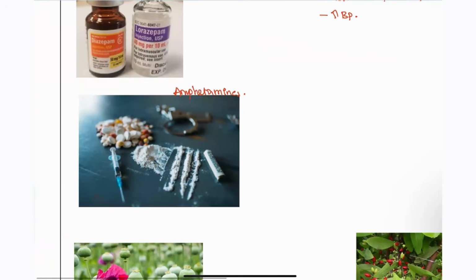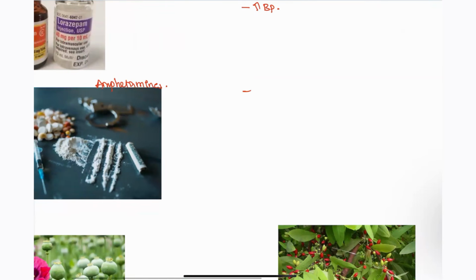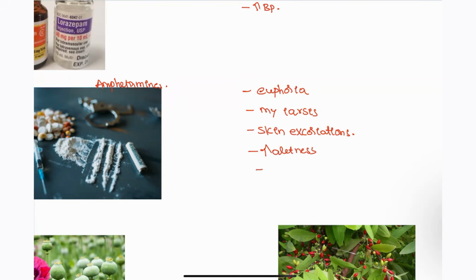Next, coming to the amphetamines here. Okay, in amphetamine patients who are intoxicated, euphoria will be seen. Mydriasis will be seen in this patient, and also skin excoriations, like rubbing themselves, and increased alertness. Okay, increased alertness, sometimes increased BP, will also be seen. And the patient is always going to be in wakefulness, which is seen in patients who are taking the amphetamines.